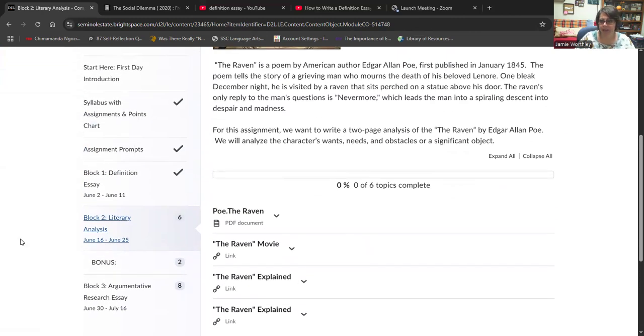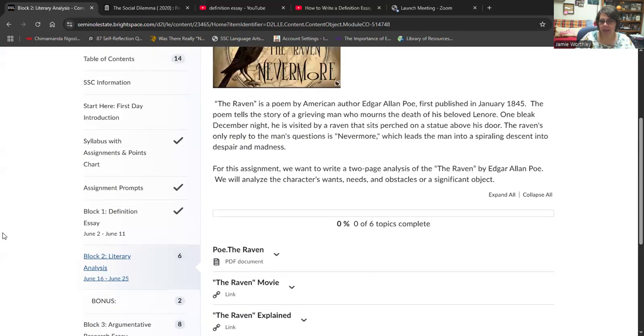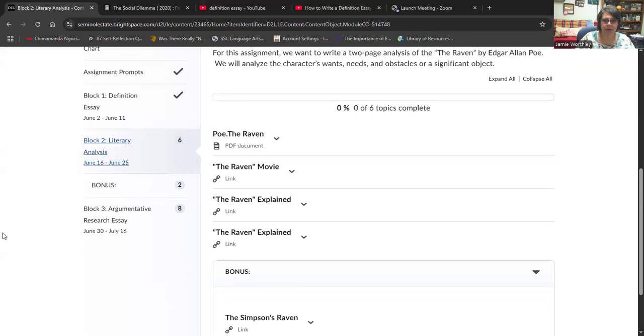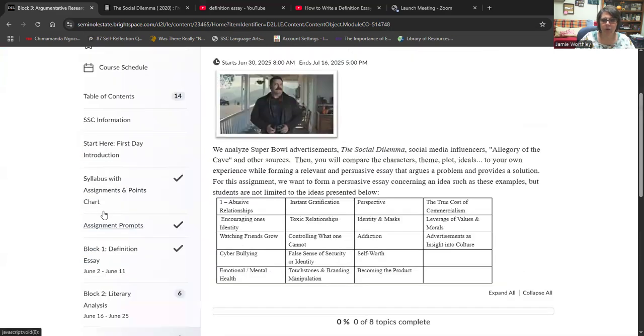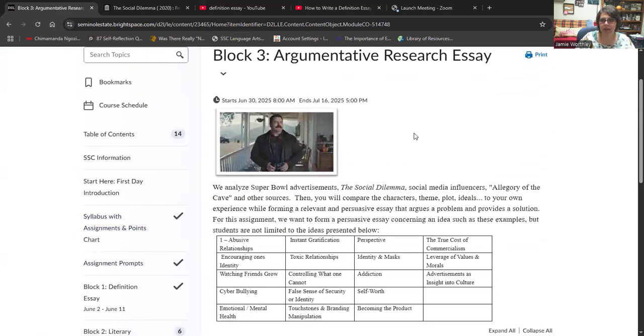All right, so a literary analysis is just where you only analyze the literature. We don't want to bring ourselves into it just yet, because we can bring The Raven into what we have to say when we get to the bigger essay, which is the research essay.